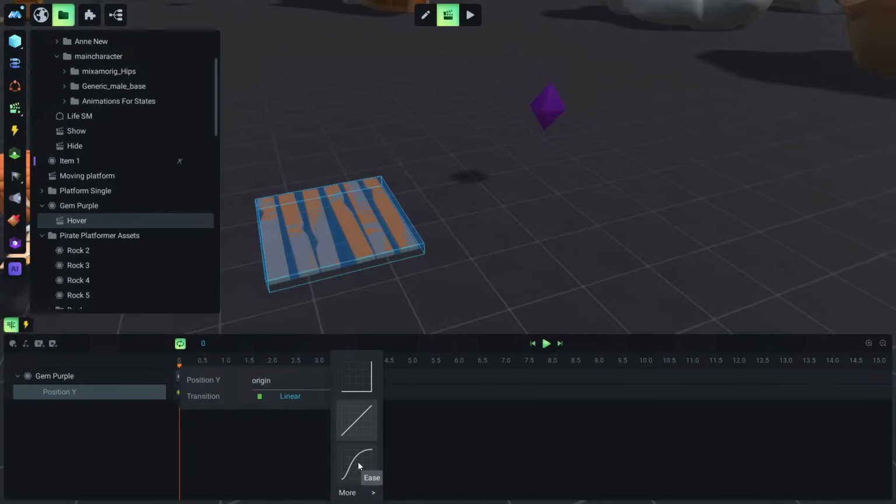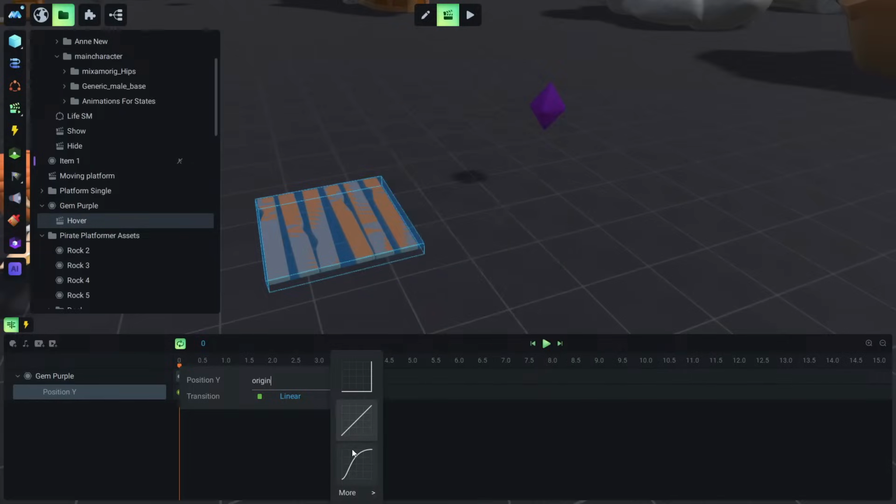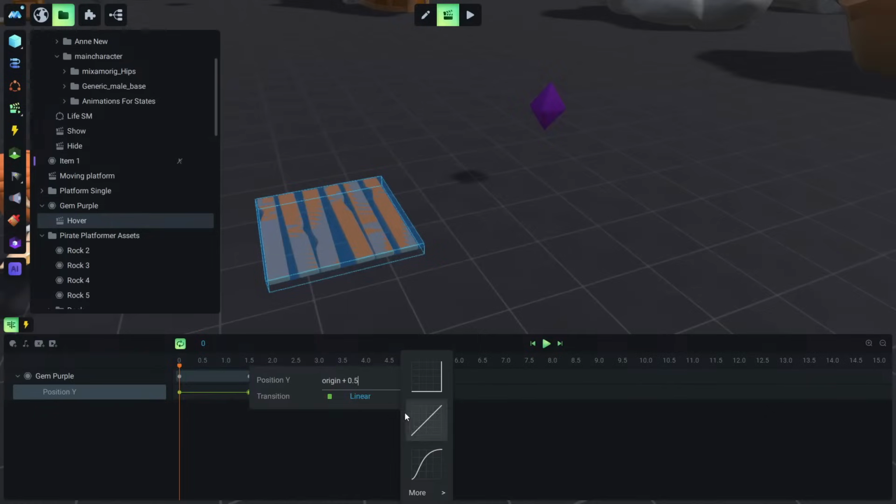And if you want even more interpolations, you can hover over more and choose anything that fits your effect better. For now I will choose ease and enter, and I will do the same here, and I will make it ease, and I will tell you what this does.